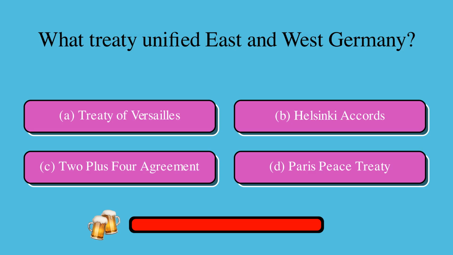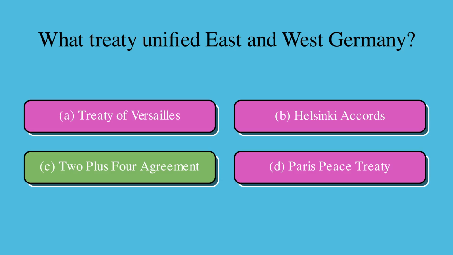What treaty unified East and West Germany? Is it A, Treaty of Versailles, B, Helsinki Accords, C, 2+4 Agreement, or D, Paris Peace Treaty? The correct answer is C, 2+4 Agreement.